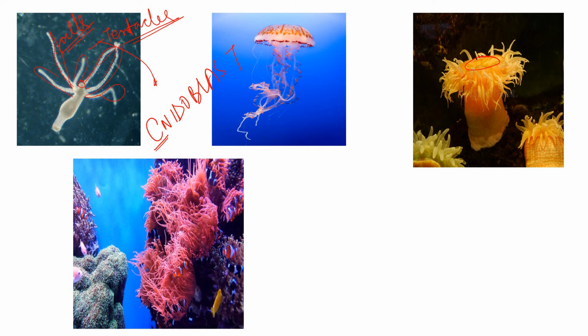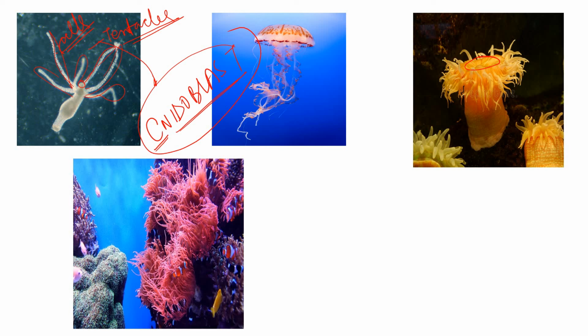So nidoblasts are the cells which make up the tentacles. And what are tentacles? They are finger-like projections just near the mouth of any Coelenterata. From the name nidoblasts, the phylum has got its name Nidaria.